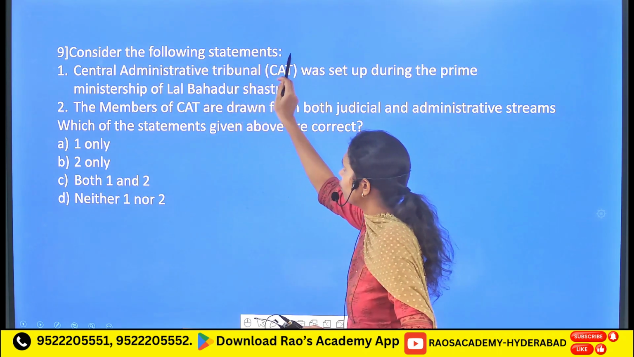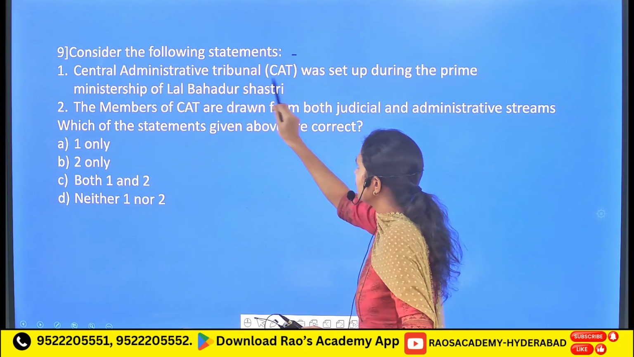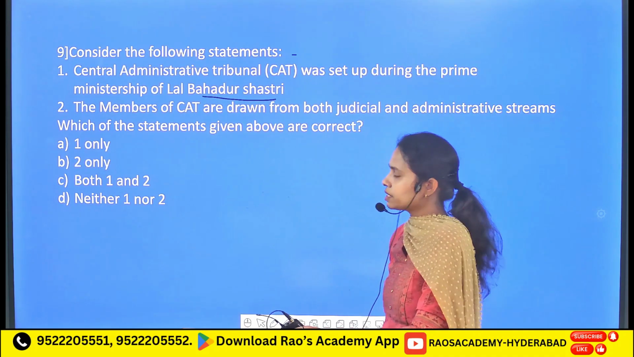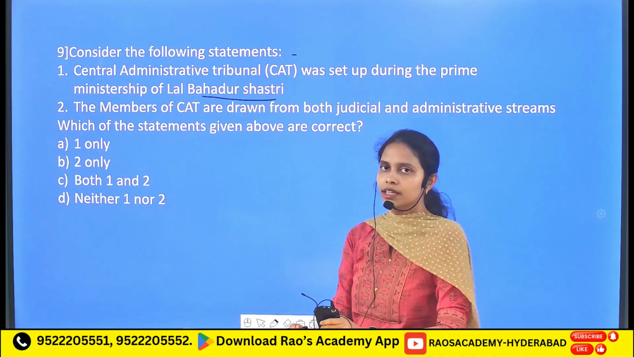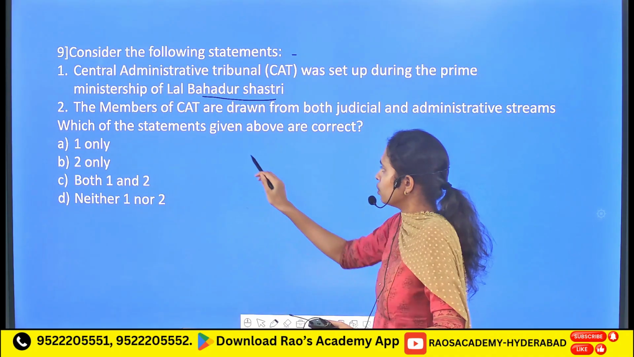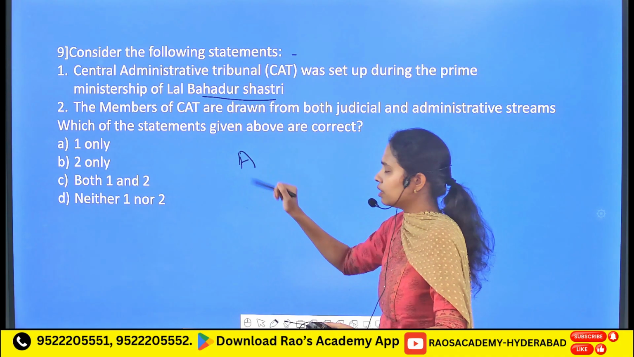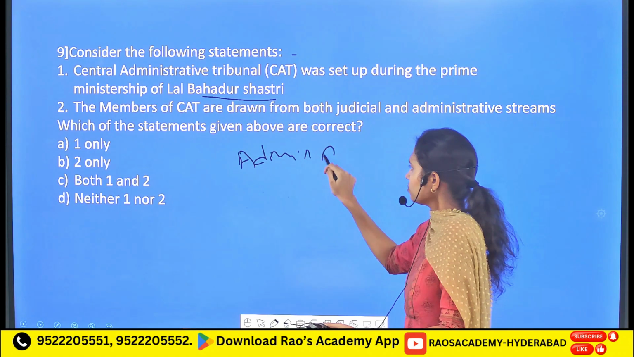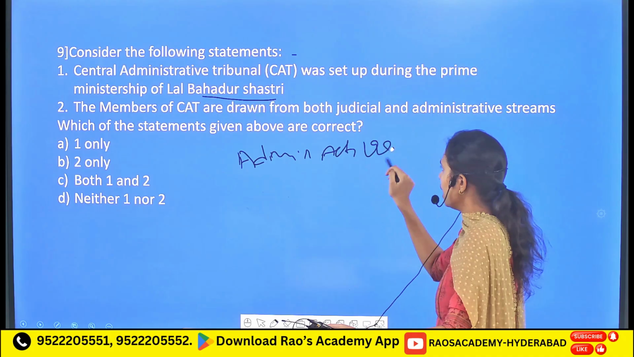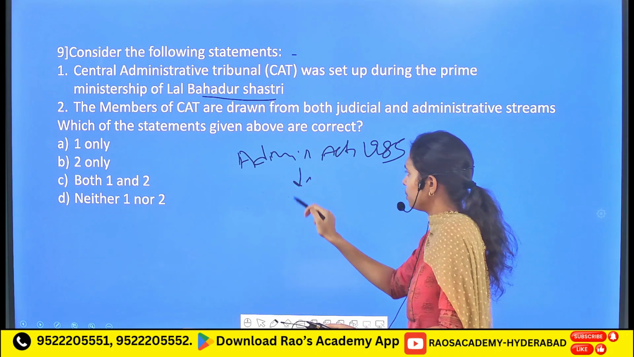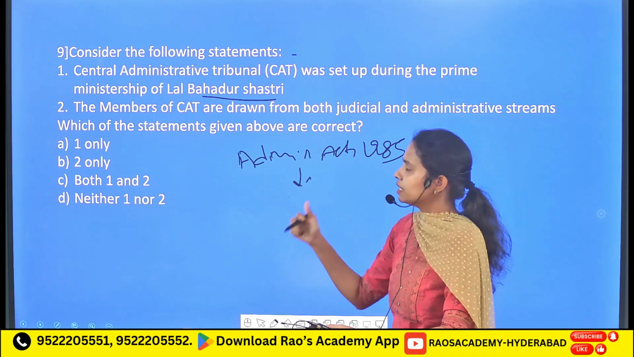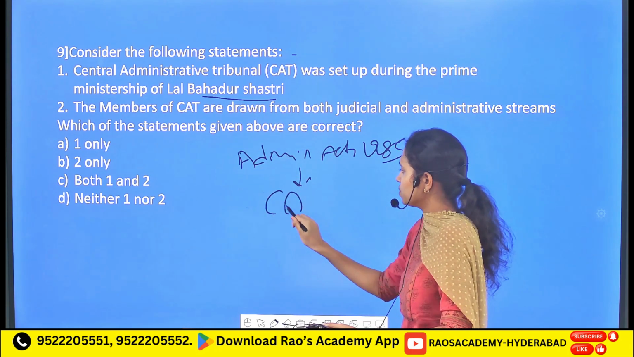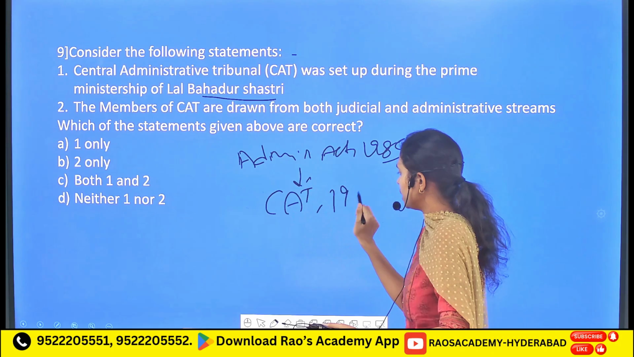Followed by, consider the following statements. The Central Administrative Tribunal was set up during the Prime Ministership of Lal Bahadur Shastri. Firstly, let me give you a brief background of this Central Administrative Tribunal. Initially, we have a particular legislation called the Administrative Tribunals Act, 1985. Under this Act, a particular tribunal was constituted, which is called the Central Administrative Tribunal, in 1985.